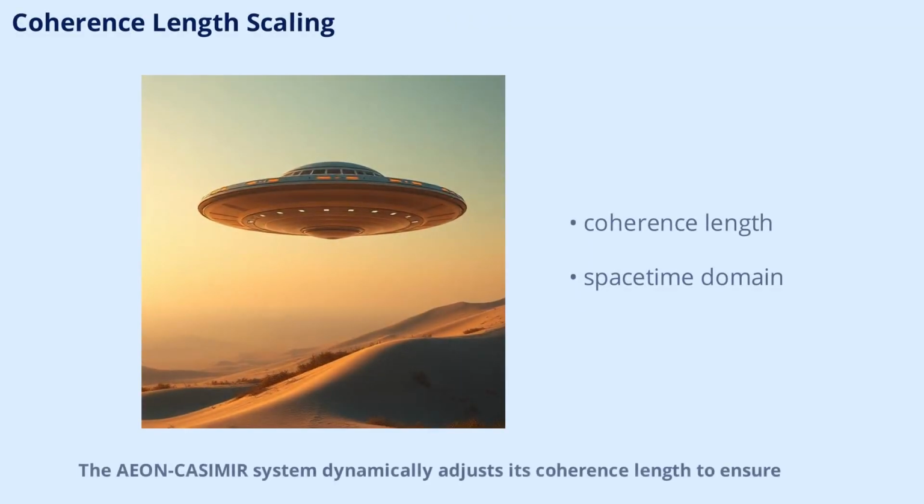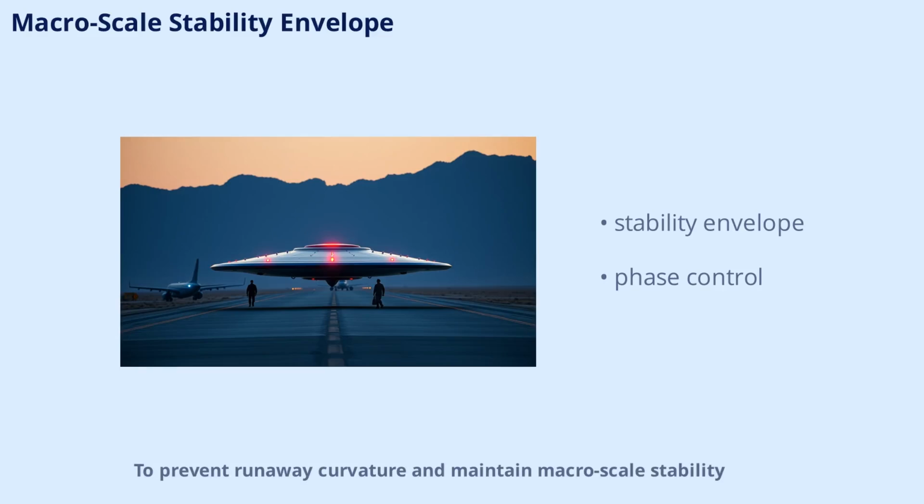The AEON-CASIMIR system dynamically adjusts its coherence length to ensure that the entire craft remains within a single coherent spacetime domain. This is done by tuning the frequency bandwidth, so the coherence length always exceeds the size of the vehicle. By maintaining this condition, the craft operates as a unified object, with all its components synchronized in both space and time. To prevent runaway curvature and maintain macroscale stability, the AEON-CASIMIR system monitors the rate of change of effective phase.